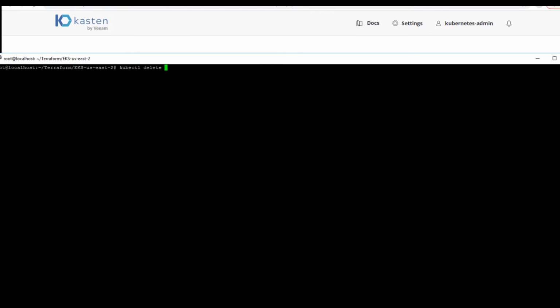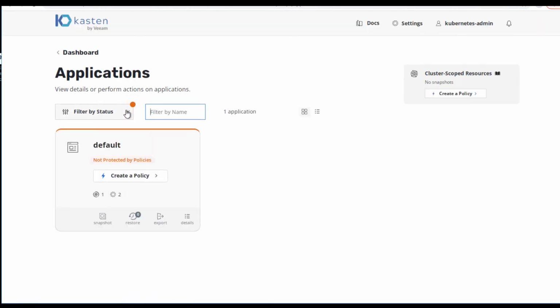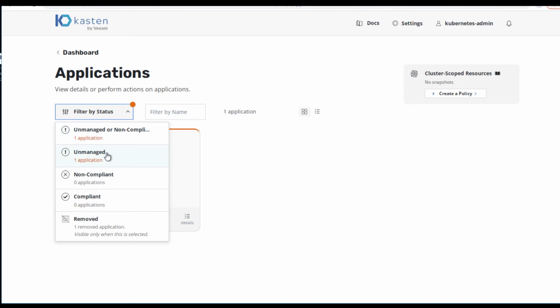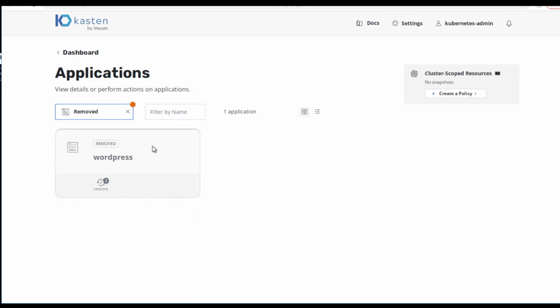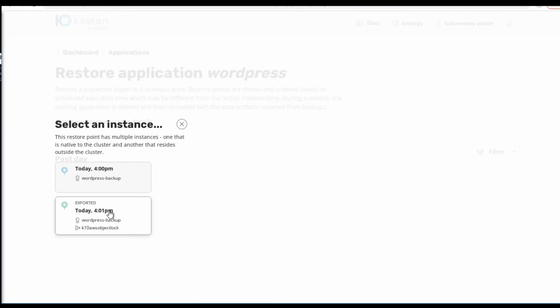Let's delete this application now so that we can test our recovery functionality. We're going to use kubectl delete namespace to completely delete the WordPress application. As you can see, the application is now gone from the K10 dashboard. However, if we go down to status, we can actually see the removed application from here. And this allows us to recover the application.